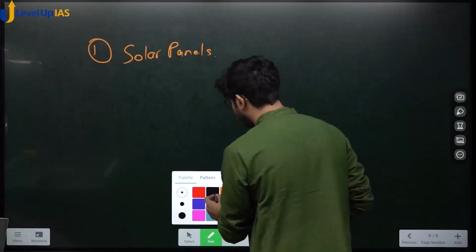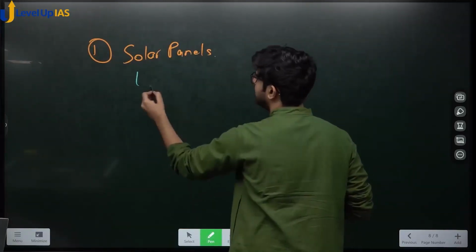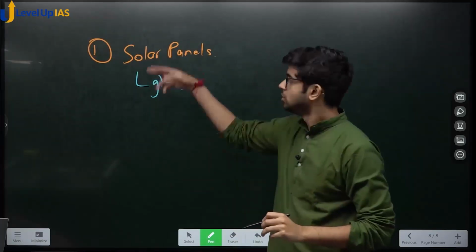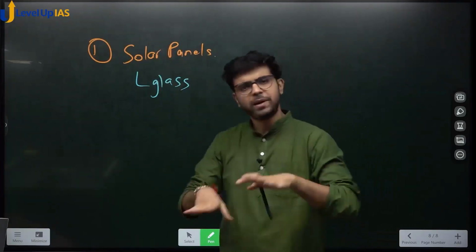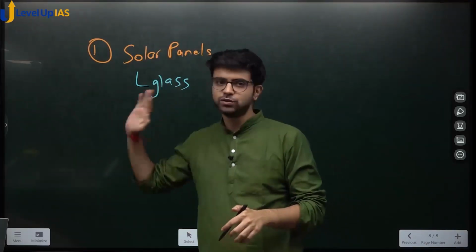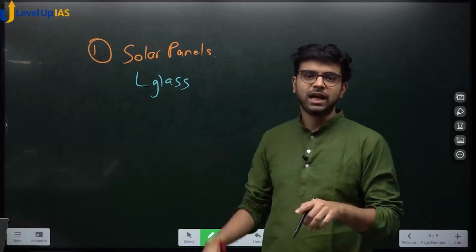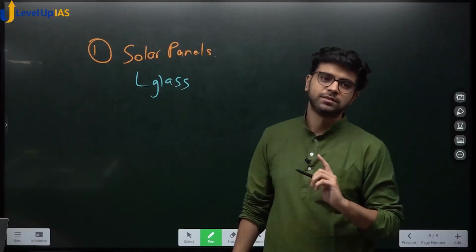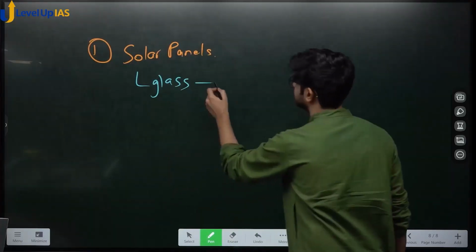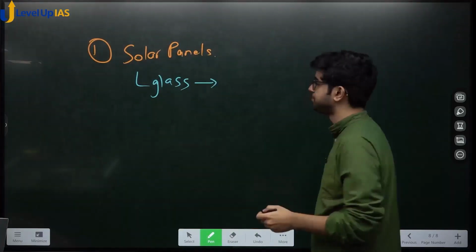What is your input here? Glass. What is your output here? Solar panels. You are taking glass, you are making changes to it along with other inputs, and you are giving it as a solar panel. When you purchase glass, do you have to pay GST? Yes, you have to pay input tax. Yes or no? Input tax, right?